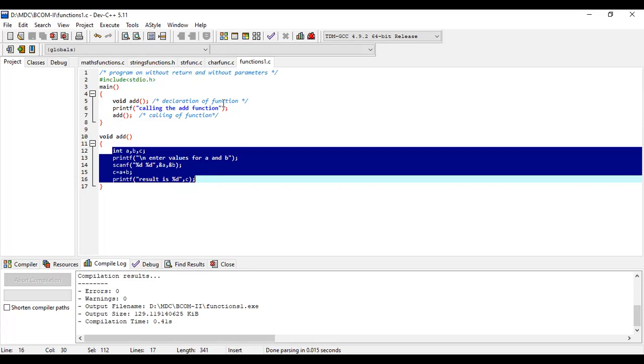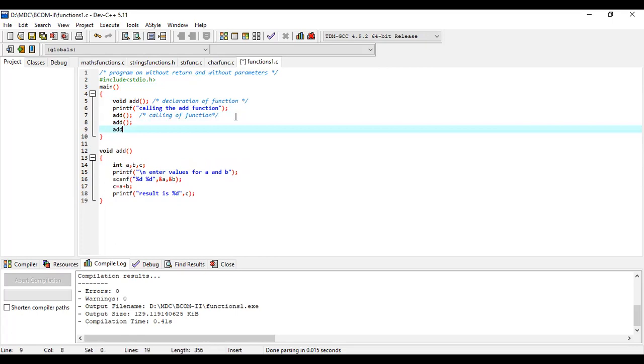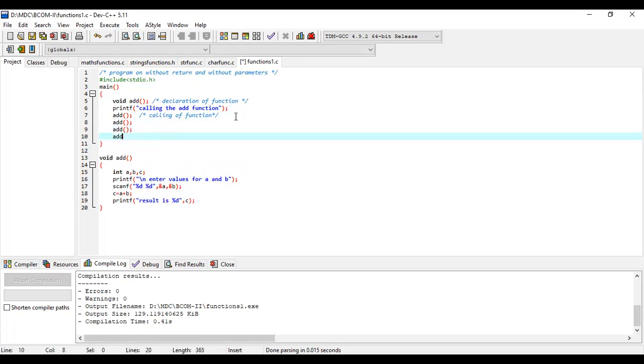But the problem is, if you want to execute it twice or thrice or 5 times, see an example. I'm writing this function. Again, if I call this function, it calls this function again. See how many statements there are. In main I have a total of 6 statements, and here 5. The total number of statements is 11. If I write the entire code into the main program, then I have to write it 4 times, spending 20 lines. So instead of spending 20 lines of code, I am spending only 11 lines of code.